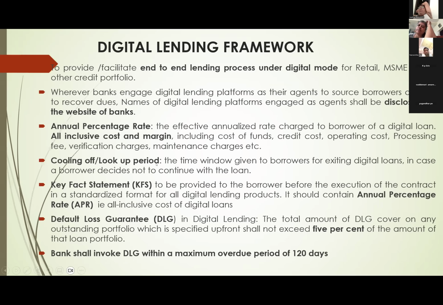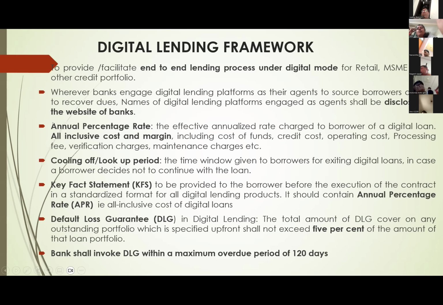One is the key fact statement here, KFS we call. Key fact statement means we have to give the statement to the prospective borrower in simple, understandable language, stating all terms and conditions, including the annual percentage rate. Second one, what is this annual percentage rate? What are all the total charges, including interest, or your processing charge, etc., whatever charges are there, we have to mention the total. This is our annual percentage rate, all-inclusive cost and margin.